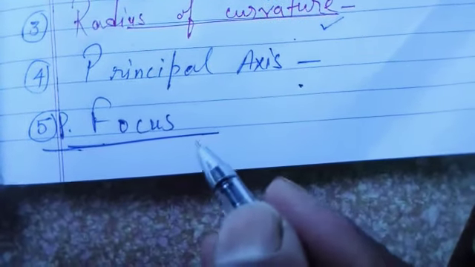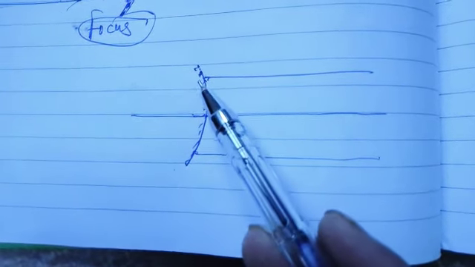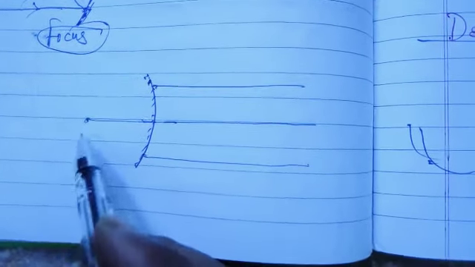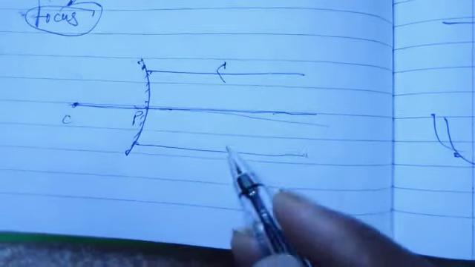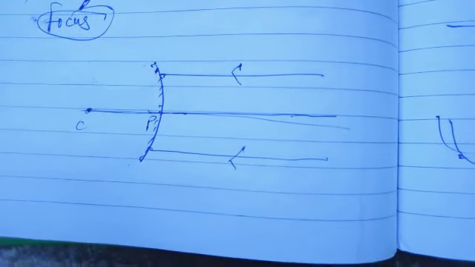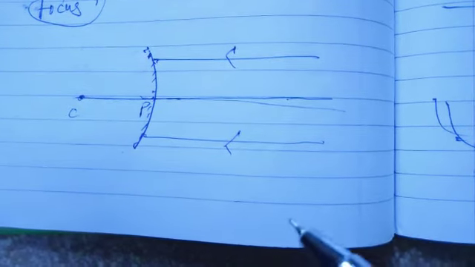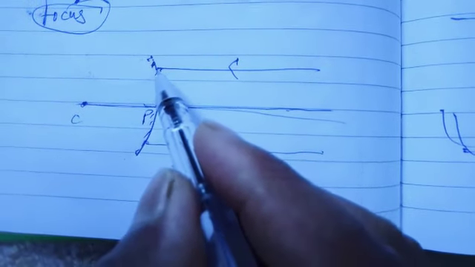So I hope you understood focus. Now just assume this situation. This is a convex mirror, because it is silvered from inside. This is the center of curvature, this is the principal axis, and this is the pole. Now this is the incident ray. By doing experiment and observation, it was found that these rays reflect back like this.